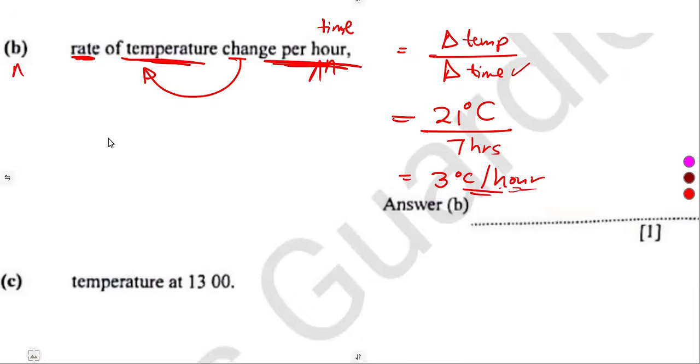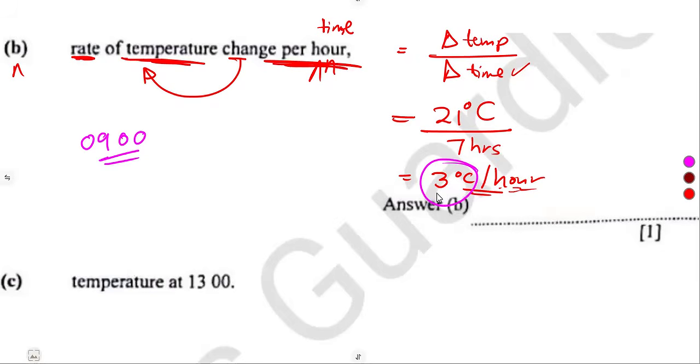Meaning to say each hour that we are going to have, there will be a change of 3 degrees Celsius. Starting from the 900 hours that we are given, there was a change of 3 each and every hour.